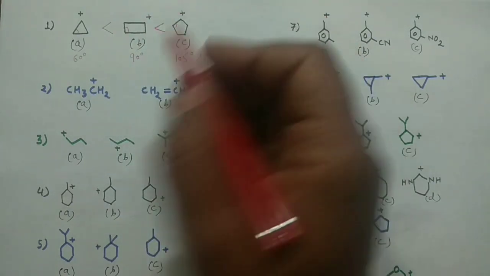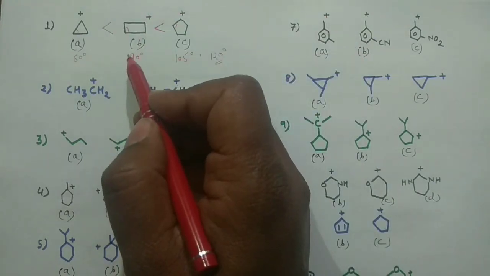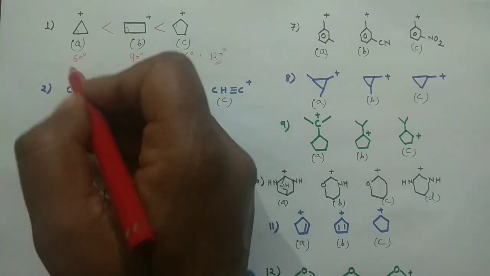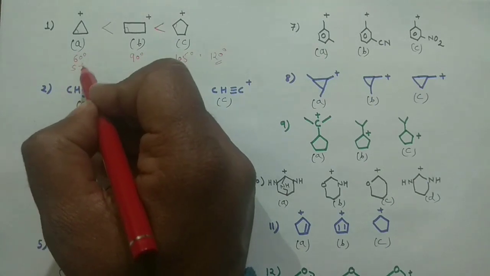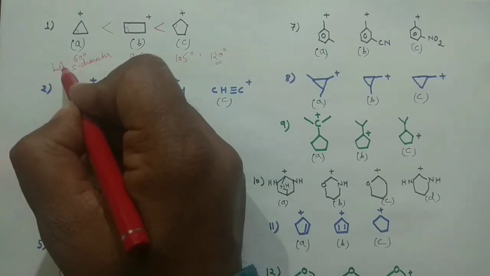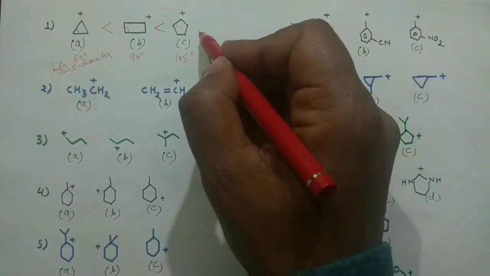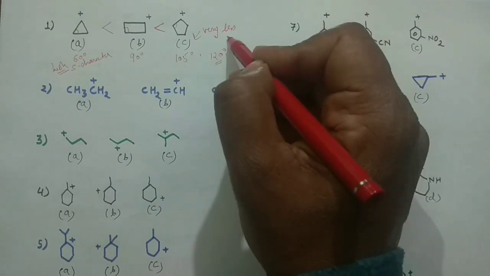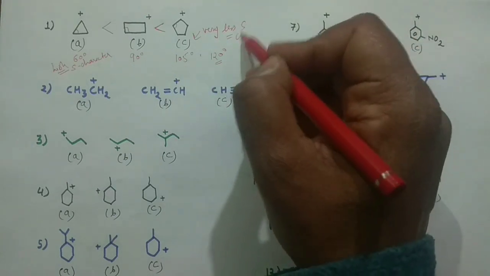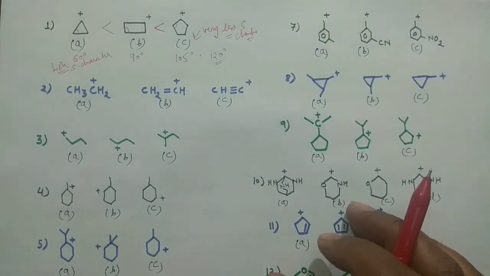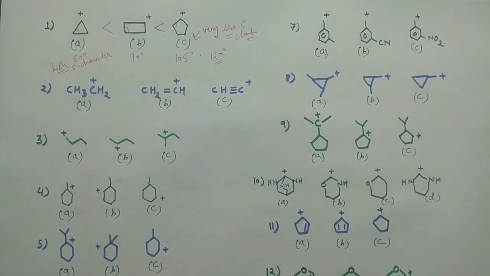The smaller the internal angle of the cycloalkane, the greater would be the S character. So in that case the S character would be very high, and in that case very less S character. And you know what S character means: higher S character means higher electronegativity.